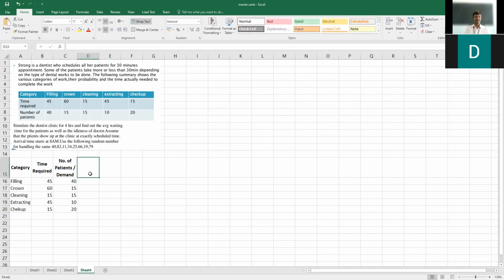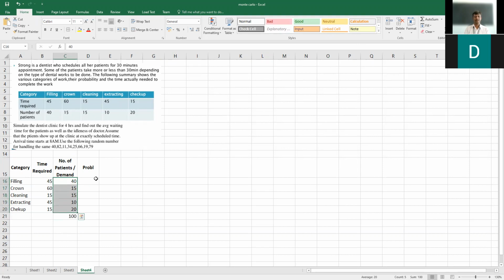Now the next thing what we need to understand is we are not given with the probability. So we have to find out the probability of this particular case. So how to find out the probability? Find out the total of this number. So the total of this number is 100. So we are going to divide all these numbers one by 100.